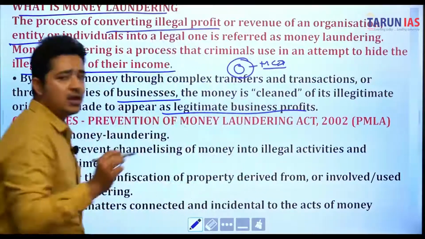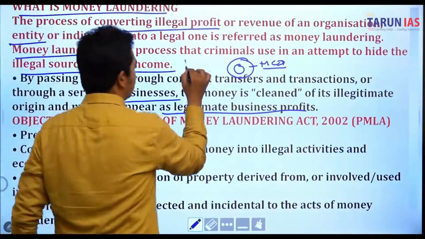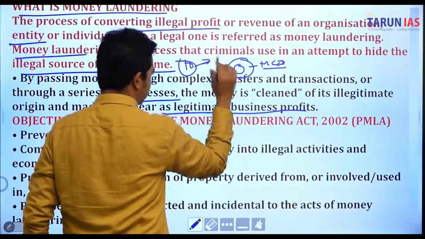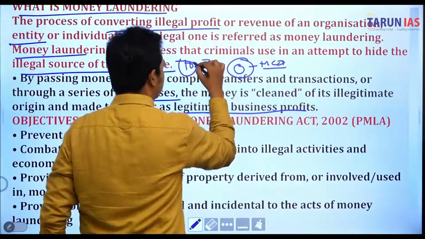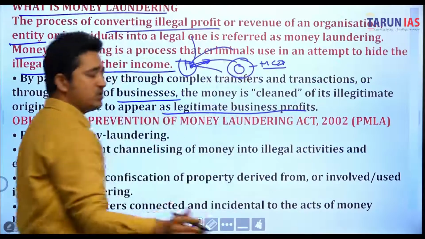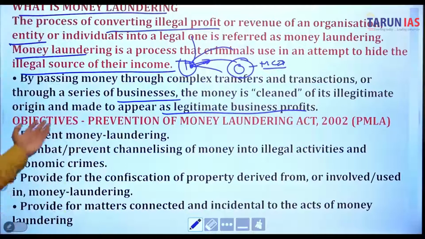So if you are collecting, say, 10 lakhs of rupees, if your salary is more than 10 lakhs and you are not paying the tax to the government, or if you contribute such money to your own NGO, or to an NGO registered in your wife's name or another name, that also comes under the Money Laundering Act.